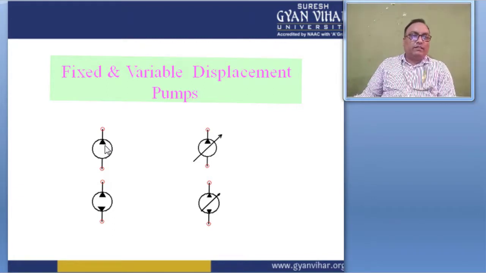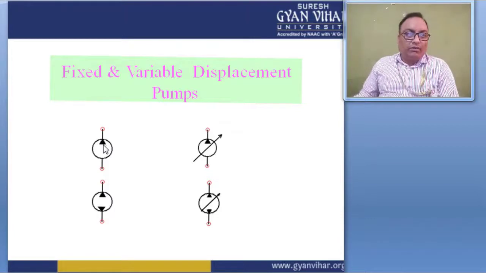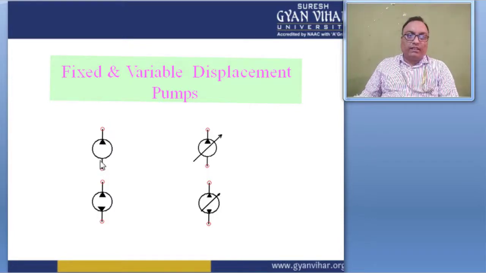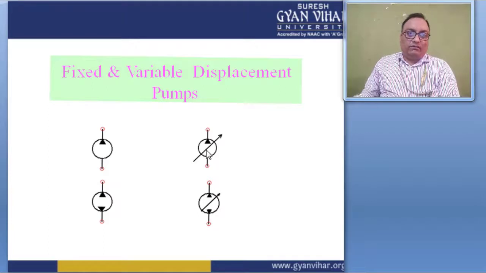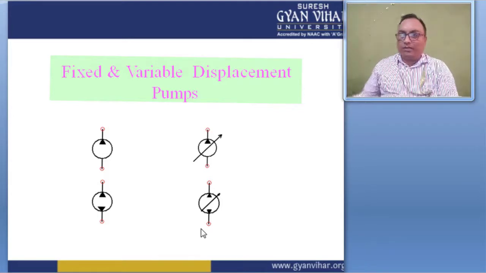So this triangular arrow shows the fluid is sent from this side to this side. So this is the input section, and this is the output section of the pump. And these arrows, this type of arrows, this is the two-way pump, and this is the single-way pump. The first two symbols show the fixed pump, and the second symbol shows the variable displacement pump.